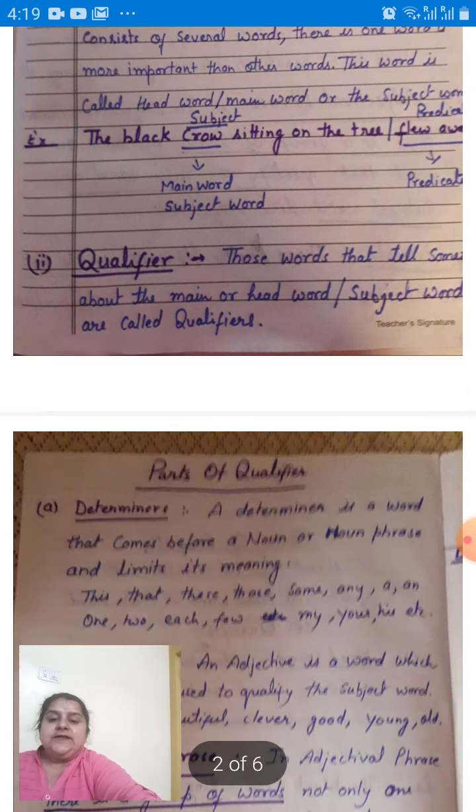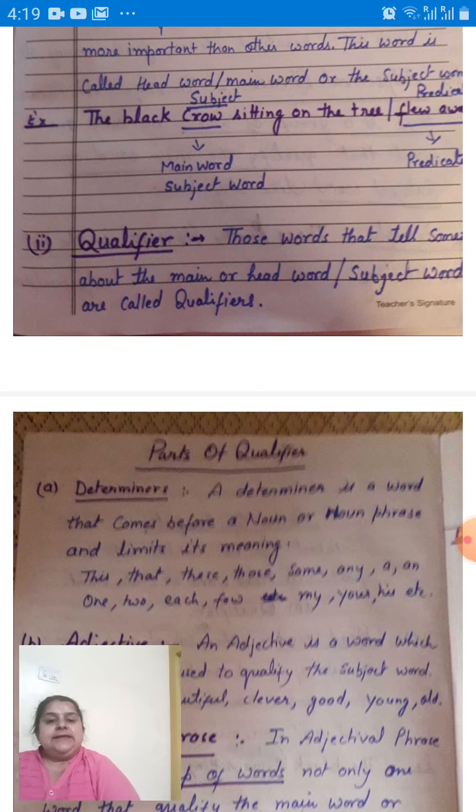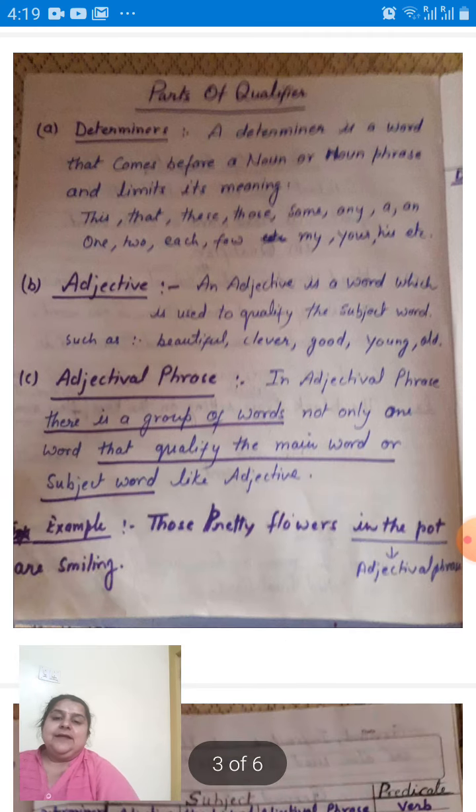Now the question is, what is qualifier? Those words that tell something more about the main word or head word or subject word are called qualifiers. The is qualifier, black is qualifier, sitting on the tree is also qualifier. Now parts of qualifiers. Qualifiers also has three parts. Number one, determiners. Number two, adjectives. Number three, adjectival phrase.